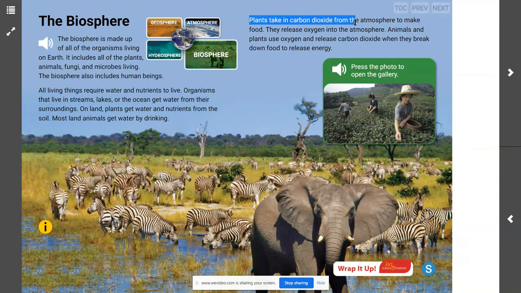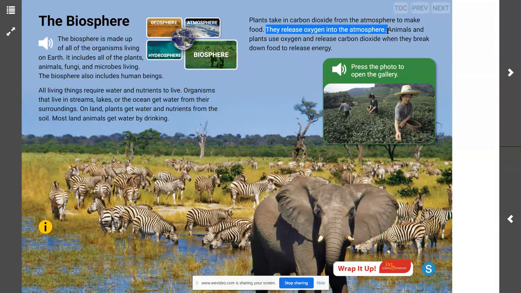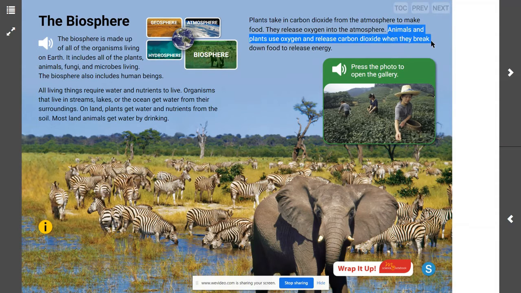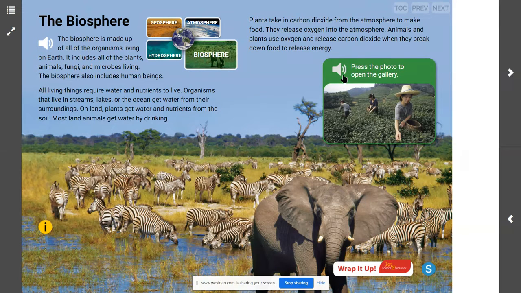Plants take in carbon dioxide from the atmosphere to make food. They release oxygen into the atmosphere. Animals and plants use oxygen and release carbon dioxide when they break down food to release energy. So we know that from when we've talked about photosynthesis, and we can make those connections between how the biosphere is interacting with the atmosphere, the hydrosphere, and the geosphere. So let's recap here.